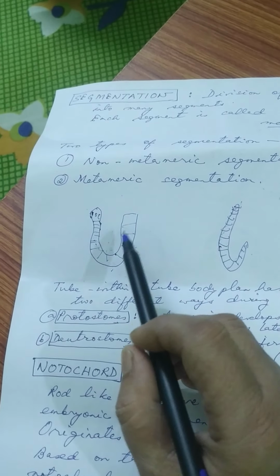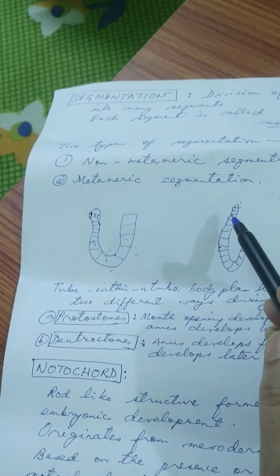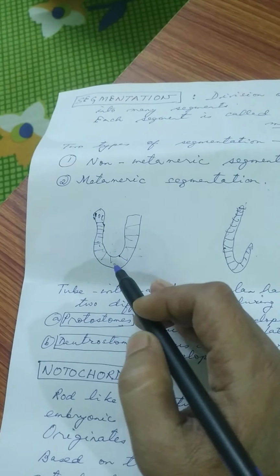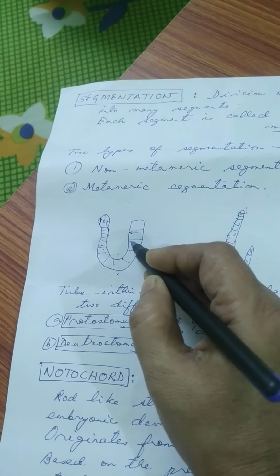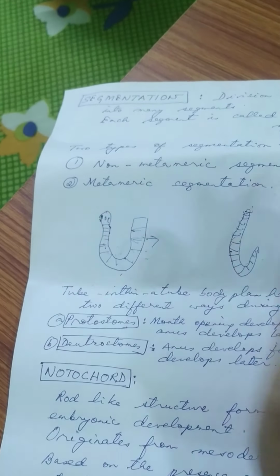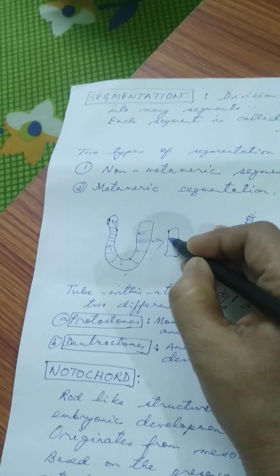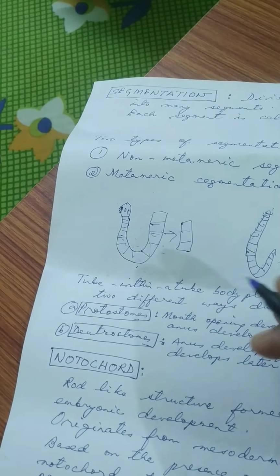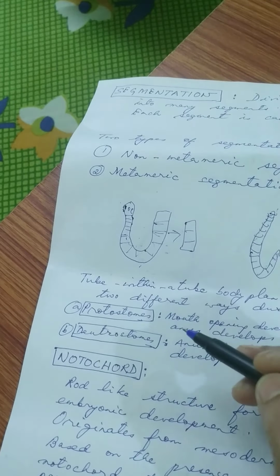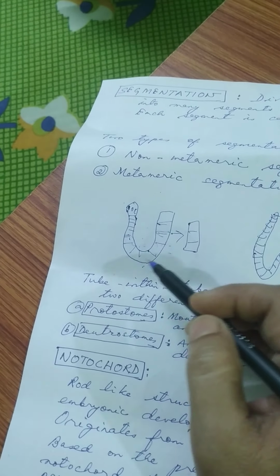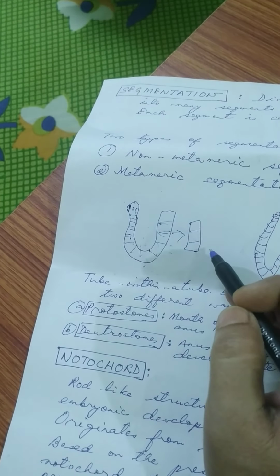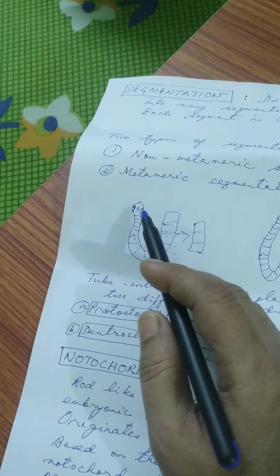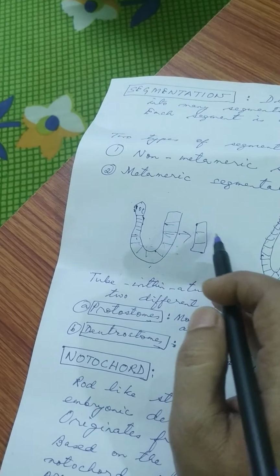Now what is the difference between non-metameric segmentation and metameric segmentation? In non-metameric segmentation, if the segments break and come out, then the tapeworm will survive. The tapeworm will remain alive even though some of the segments come out of the body.